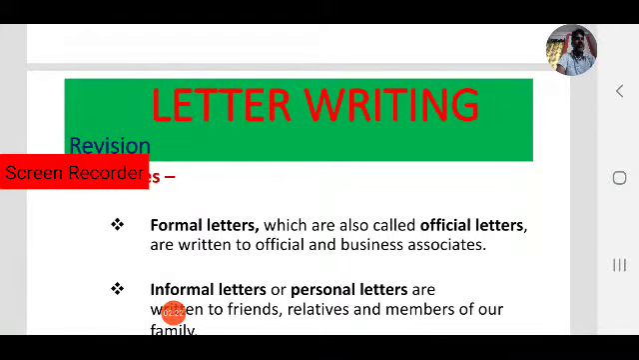In the previous class, we focused on how to write informal letters, how to write personal letters. Both are the same, informal or personal letters. So we focused on how to write personal letters and which format is used while writing a personal letter. What are the main parts of informal letters?